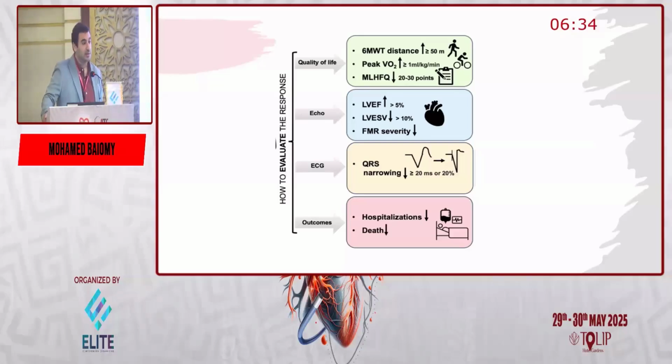The echo is very straightforward, almost the most straightforward part. Usually we define response with increased ejection fraction of about 5%, decrease of left ventricular end-systolic volume of more than 10%, and improvement in functional mitral regurgitation. The ECG response is usually defined by narrowing of the QRS by more than 20 milliseconds or 20% of the baseline. And the outcome, it's difficult to measure outcome in a single patient as mortality, but you see it with hospitalization and clinical improvement.